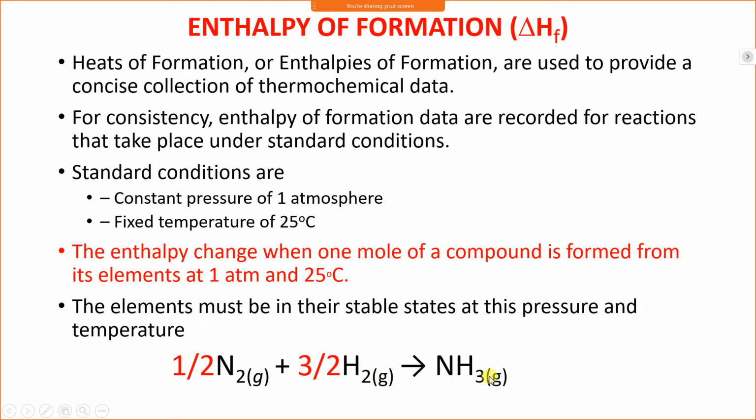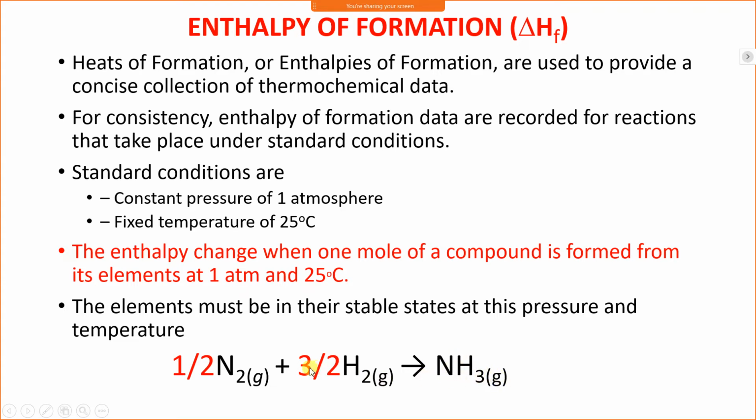Now, whenever we write enthalpy of formation, we have to write its phase also at standard condition. At atmospheric condition, meaning at 1 atmosphere and 25 degrees Celsius, what is the state of that material? Nitrogen is available in the form of gas, therefore we are writing G in suffix. Hydrogen is also available in the form of gas. Naturally hydrogen is available in the form of gas, therefore we are writing G in suffix. NH3, that is ammonia, is also a gas at atmospheric condition, therefore we are writing G.